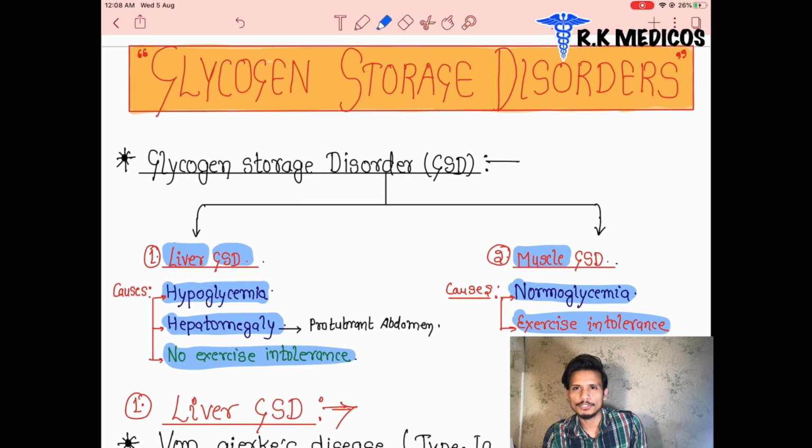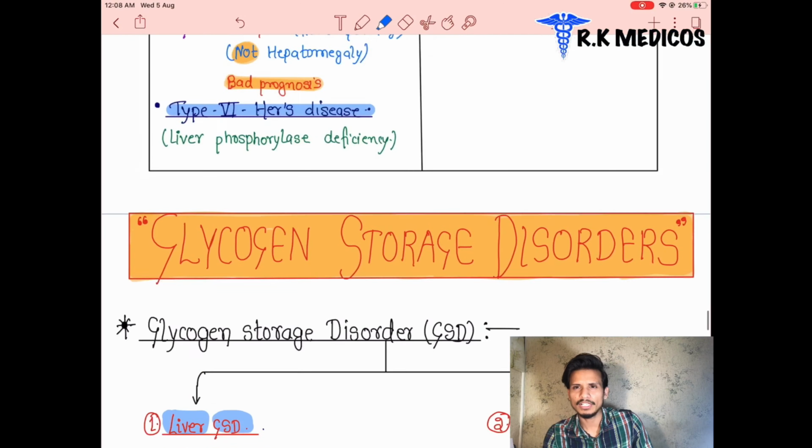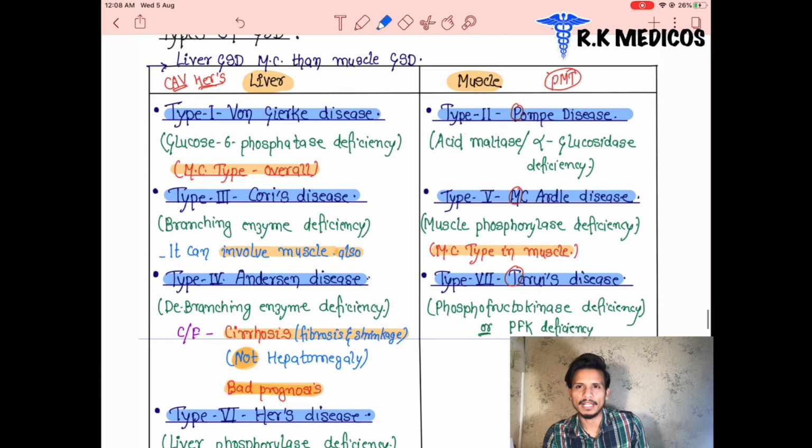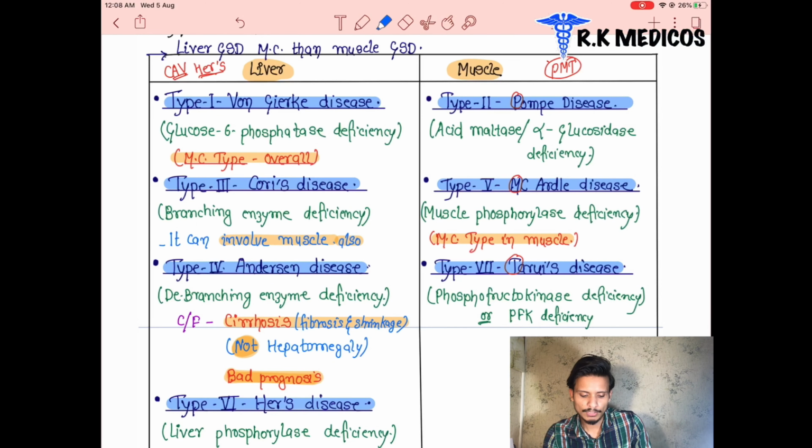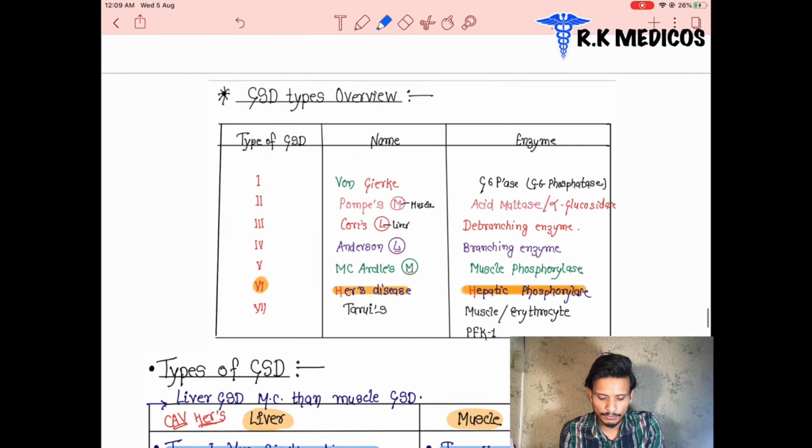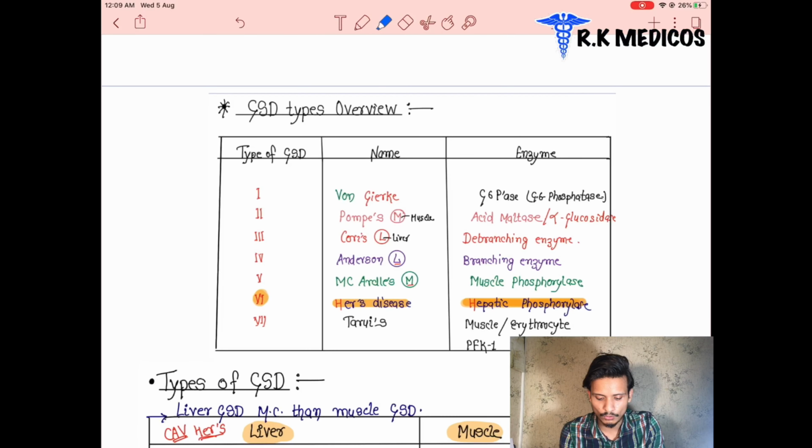Before we discuss everything about the glycogen storage disorders, we take a simple overview of all the diseases in a table view, and after that we are going to see each and every disease in a more detailed manner. Here we can see all the types of glycogen storage disease and their overviews.